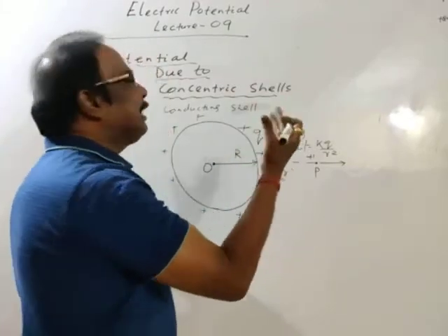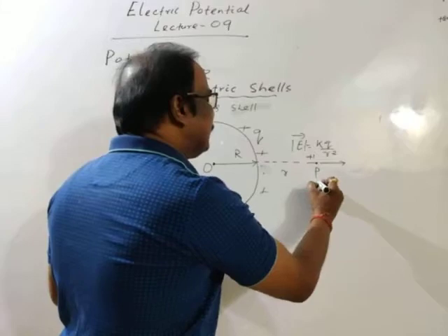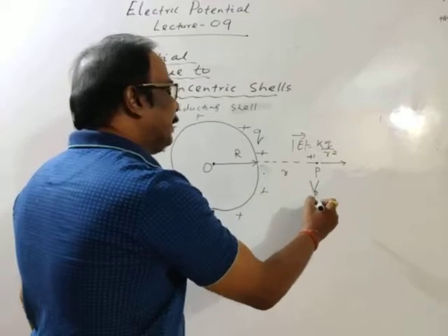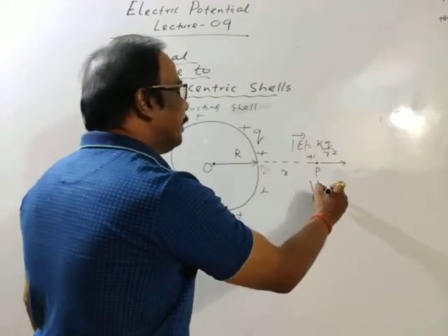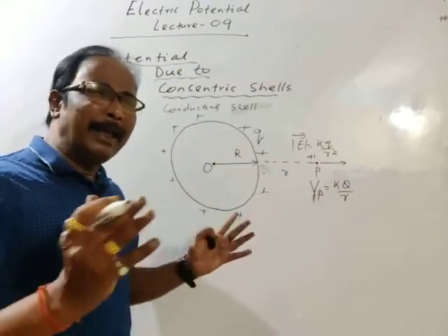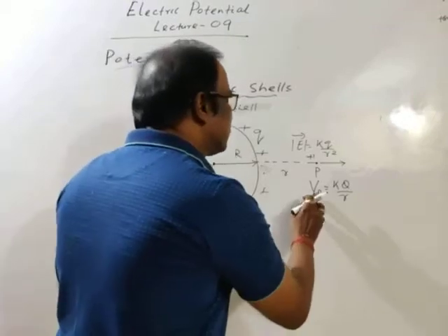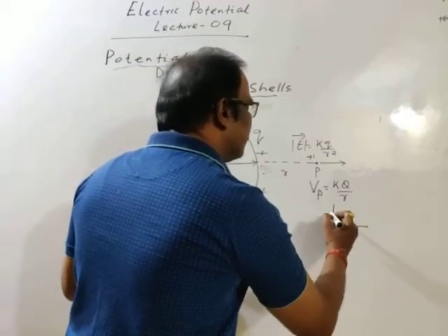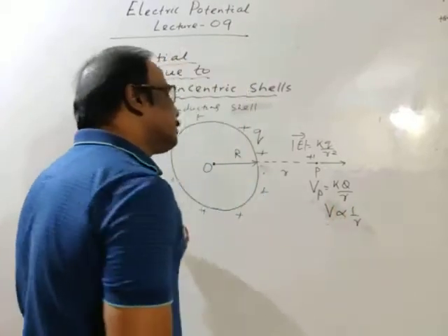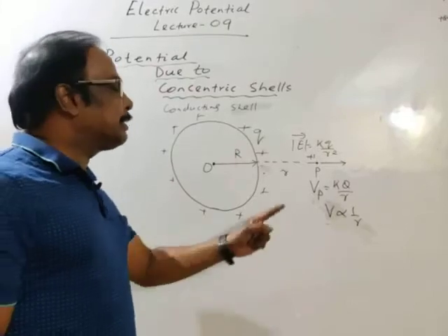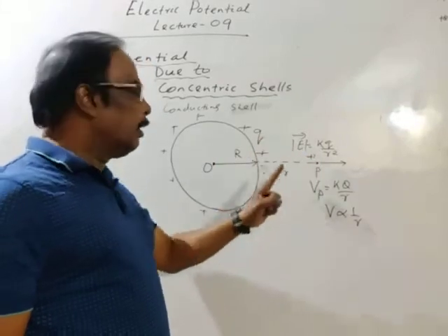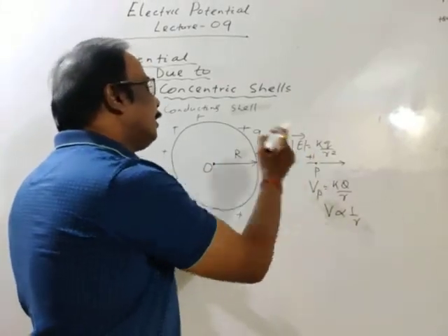We are discussing electric potential, so the potential at point P, written as Vp, is K Q by R. As we discussed in previous lectures, potential decreases with increase in distance; it is inversely proportional to distance. This is outside the sphere. P is a point outside the sphere, arbitrarily taken at any distance r.